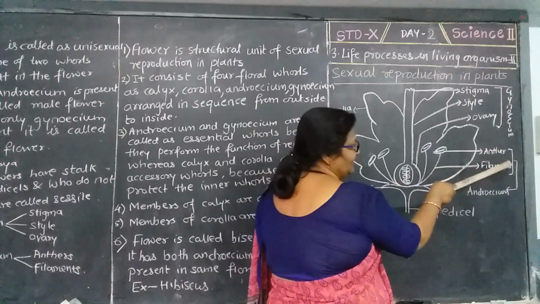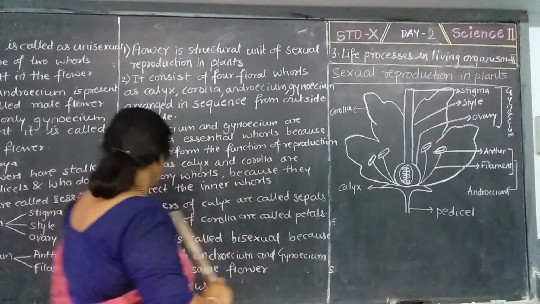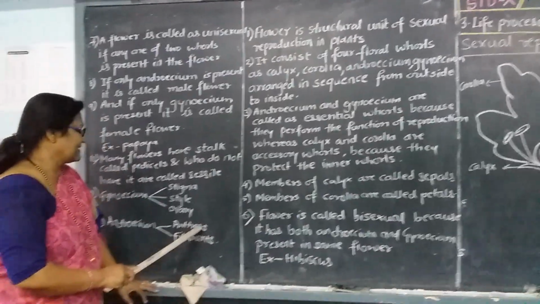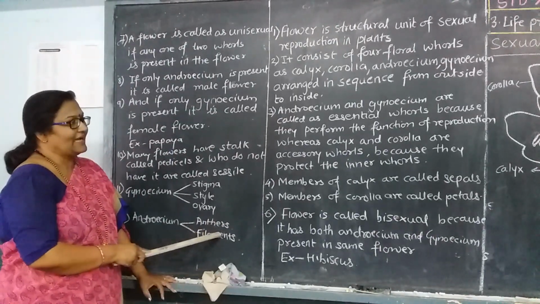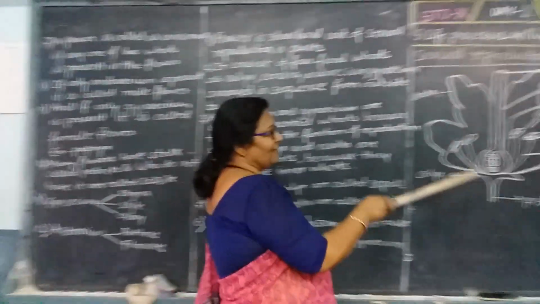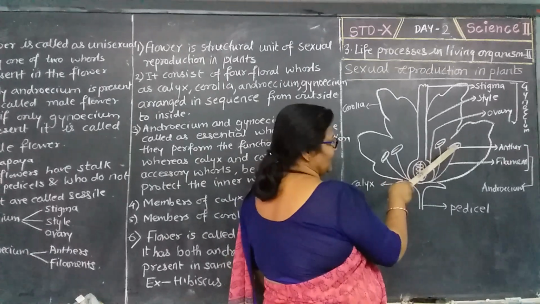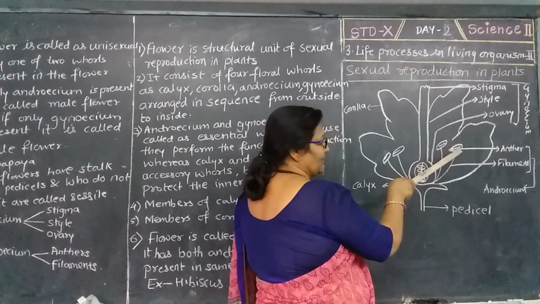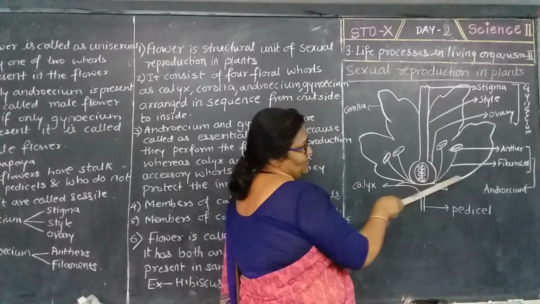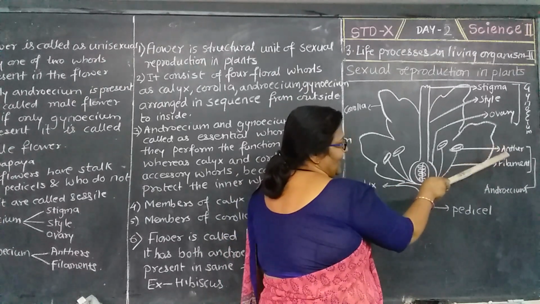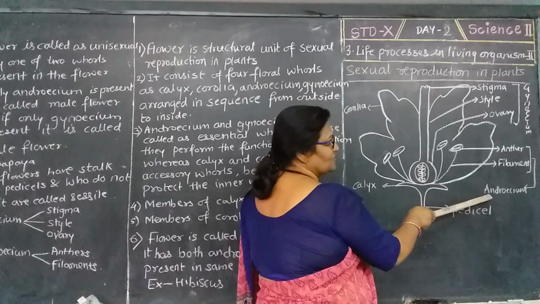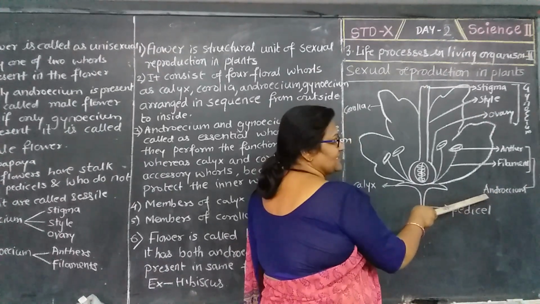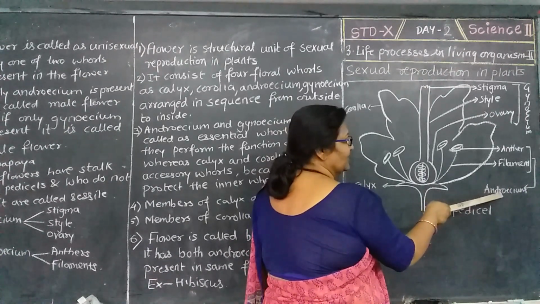Next comes the androecium. The androecium has two parts: the anther and the filament. The anther contains the pollen grains. The anther may be bilobed and it has a stalk-like structure which is called the filament. Both anther and filament together form the androecium, which is the male part of the flower.